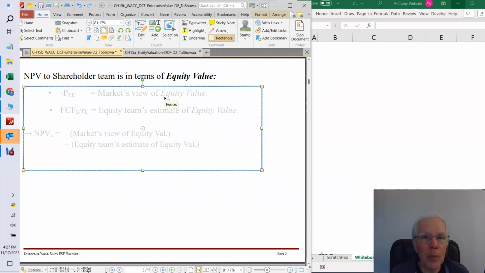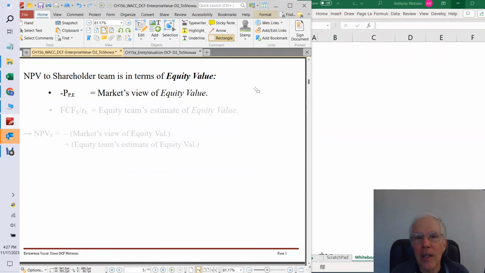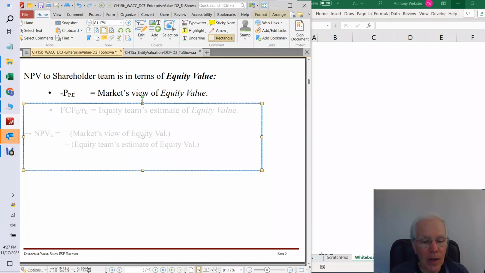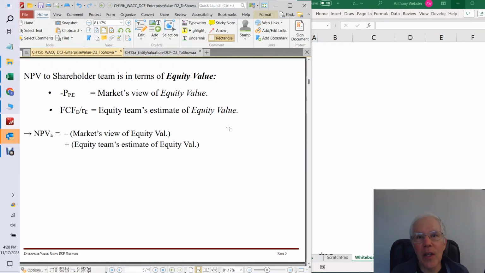When we formulated this NPV setup for this type of firm, we had two equity values. The price paid is always the market's view of the equity value. Equity value meaning what the firm is worth to its owners. And the other piece of our NPV equation, the free cash flows discounted back to t equals 0, are the equity team's estimate of the equity value. So we subtract Mr. Market's view of the equity value from the equity team's estimate, and that's our NPV.